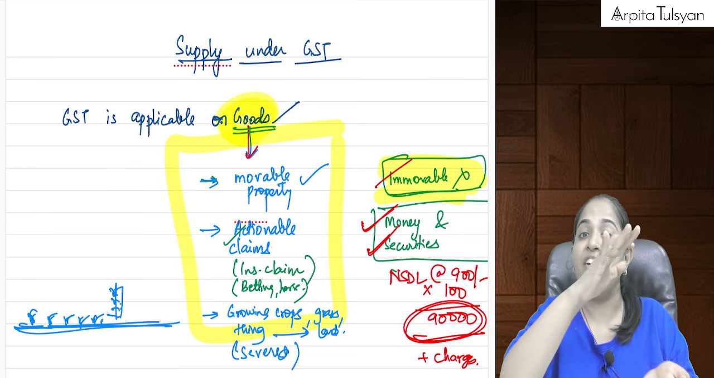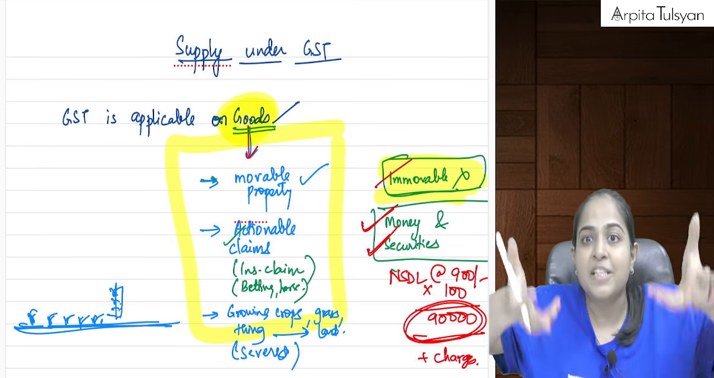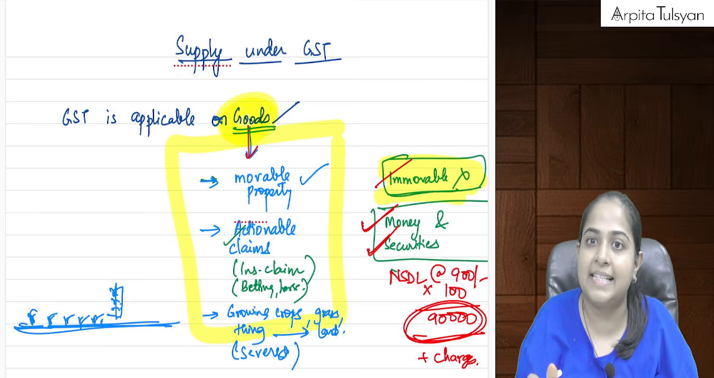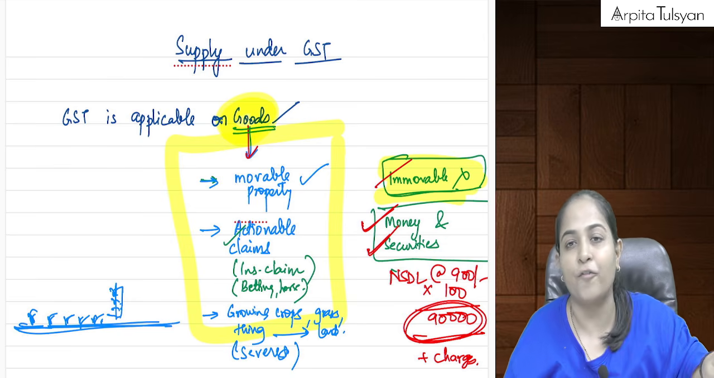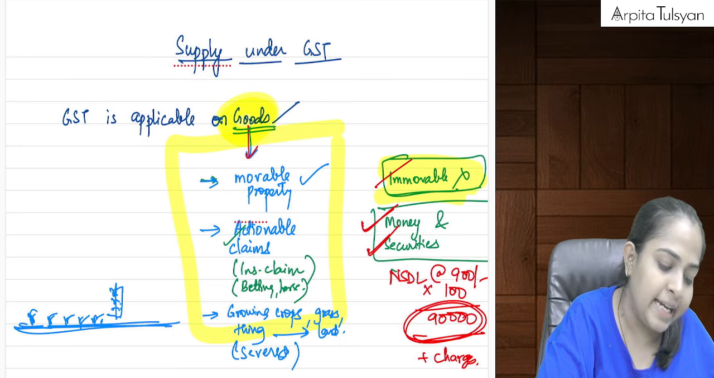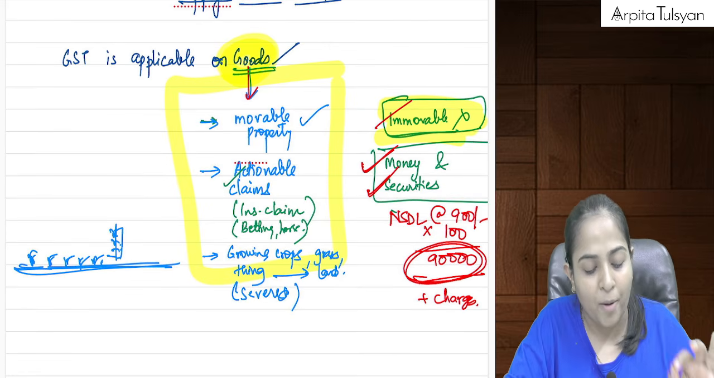Okay, see, if it is attached to the land and you're selling the entire land, then it will be considered as land itself, that is immovable property, hence not goods, which means it does not fall under the definition of goods. Manageable till here? Yes.